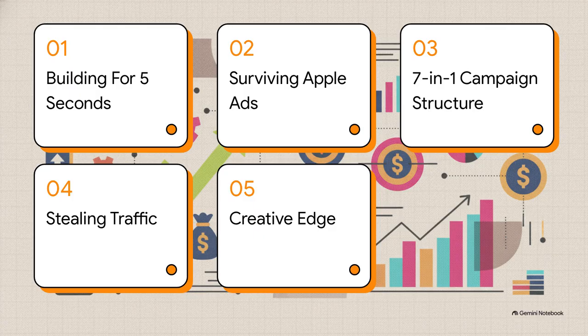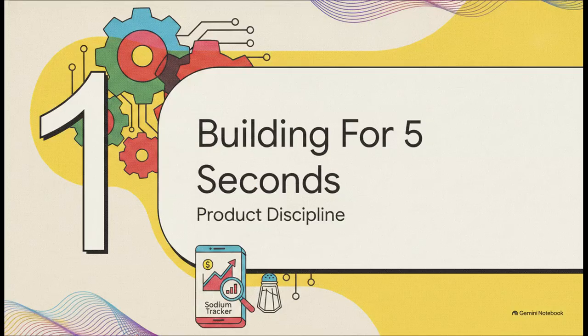Here's our roadmap for how they did it. We'll cover building for 5 seconds, surviving with Apple Ads, setting up the 7-in-1 campaign structure, stealing competitor traffic, and finally, getting that creative conversion edge. Okay, part 1, building for 5 seconds, which is really all about the core of product discipline.